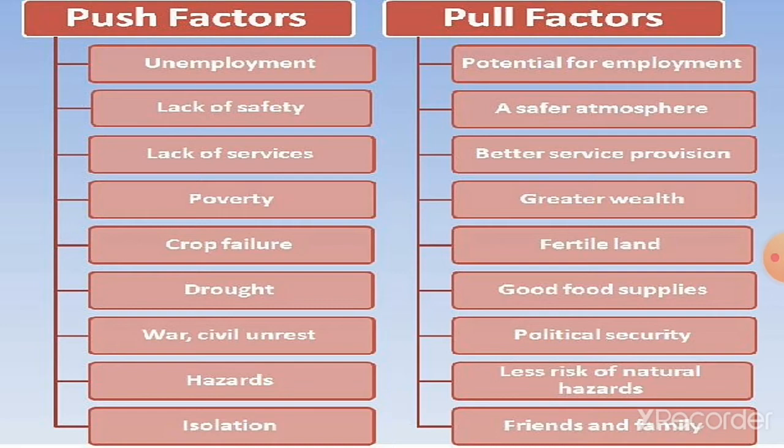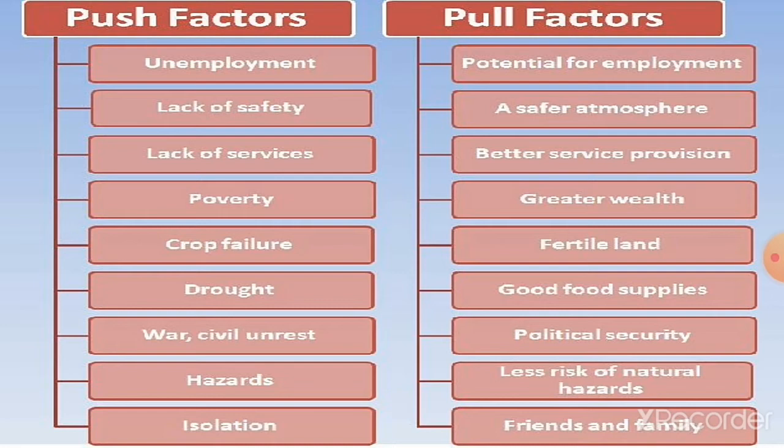Then the pull factor. Pull factor means the factor which attracts the people who settle in the city areas. They are potential for employment. Comparing to villages, in cities more employment opportunities are there. Then a safer atmosphere, better service provision, greater wealth.